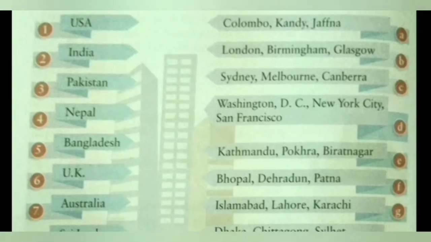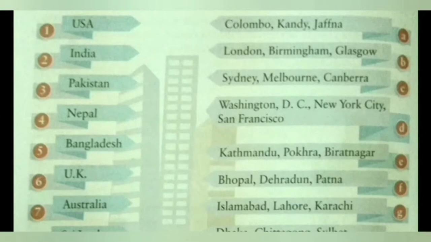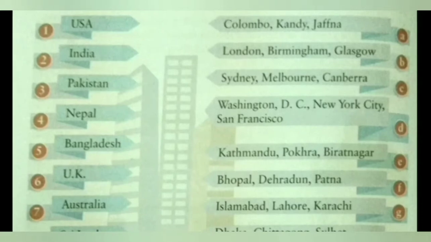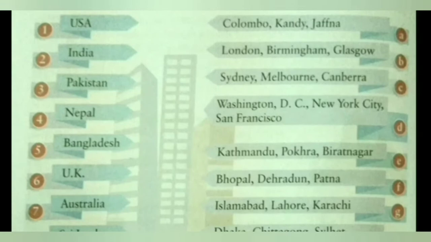Third country given here is Pakistan, and the famous cities of Pakistan are Islamabad, Lahore, Karachi. So we will match 3 Pakistan with G, Islamabad, Lahore and Karachi. Fourth country is Nepal, and the famous cities of Nepal are Kathmandu, Pokhara, Biratnagar. So we will match 4 Nepal with E, Kathmandu, Pokhara and Biratnagar.